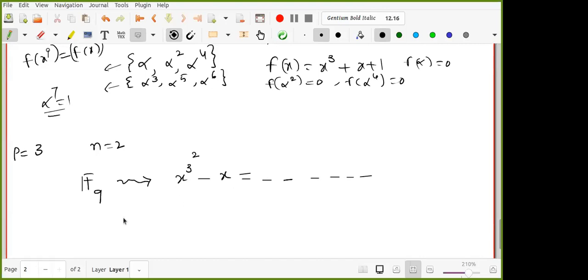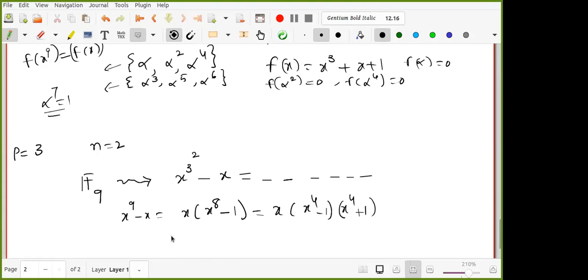So let us work it out slowly. x power 9 minus x equals x times x power 8 minus 1. I am going slowly, you are very much comfortable. This is again x times x power 4 minus 1 into x power 4 plus 1.